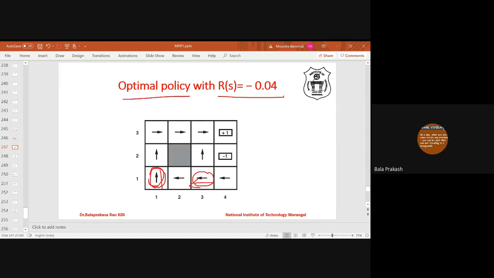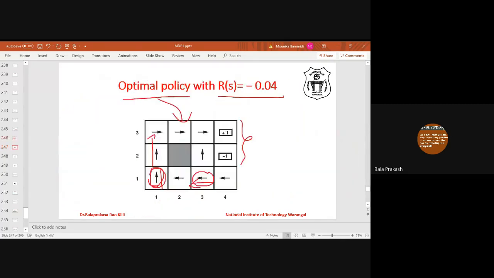Policy means it will tell what action is to be performed at each and every state. Whereas for goal states, there is no action, because in a goal state the probability of moving to other states is 0, whereas the probability of ending in the same state is 1. Therefore, there are no actions in the goal state. Those are the end states. But for all other states, the policy has to recommend some action. Since this is the optimal policy, it will recommend the best action.